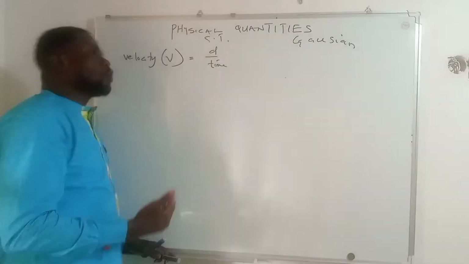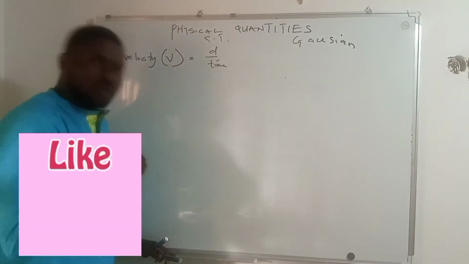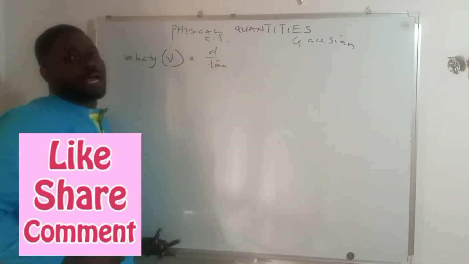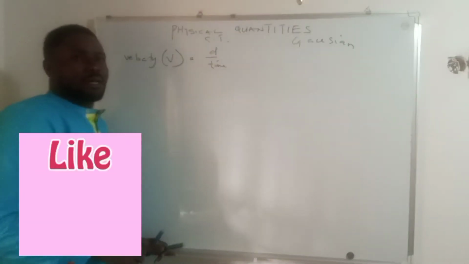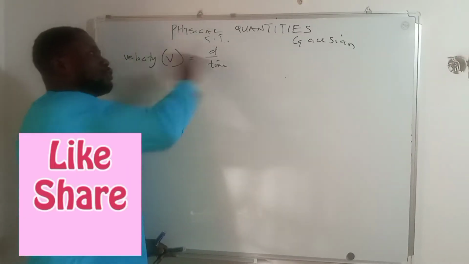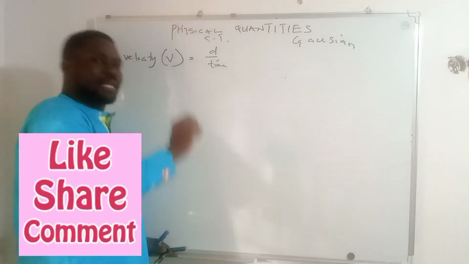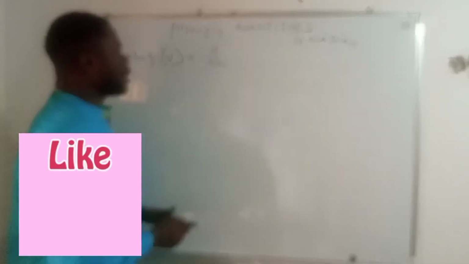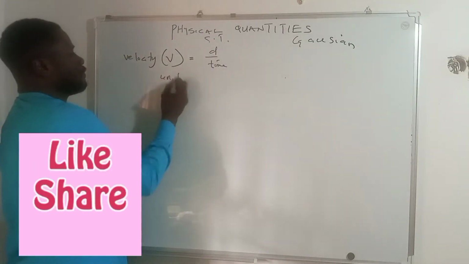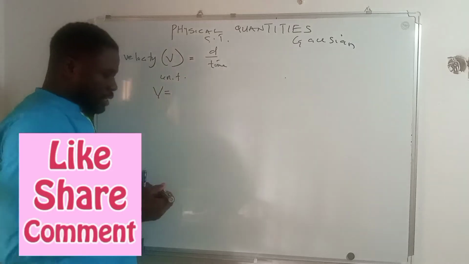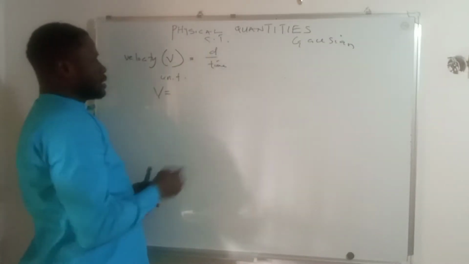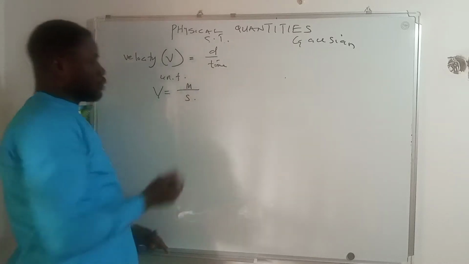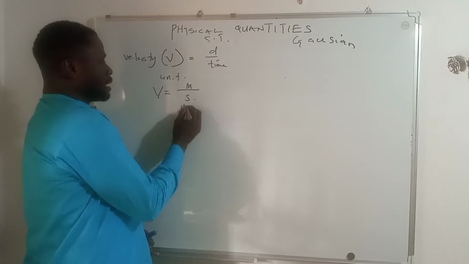So for you to do so, you have to remember the formula for velocity, which is displacement upon time, or displacement all over time. In this context, it's important for you to know that displacement is also seen as distance, and of course displacement is the same as a basic quantity. So if we are looking at the unit of velocity, we will say that the unit of displacement, which of course is meter, all over the unit of time, which is 1 second. So we now say that the unit of velocity is meter per second.